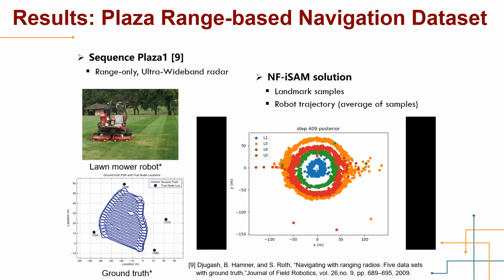The landmarks are plotted with samples, and the robot trajectory is formed by the average of pose samples.